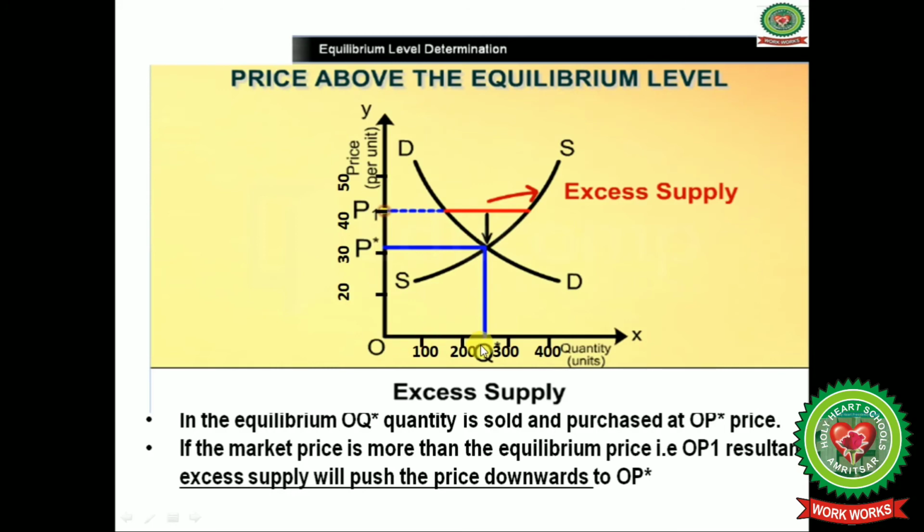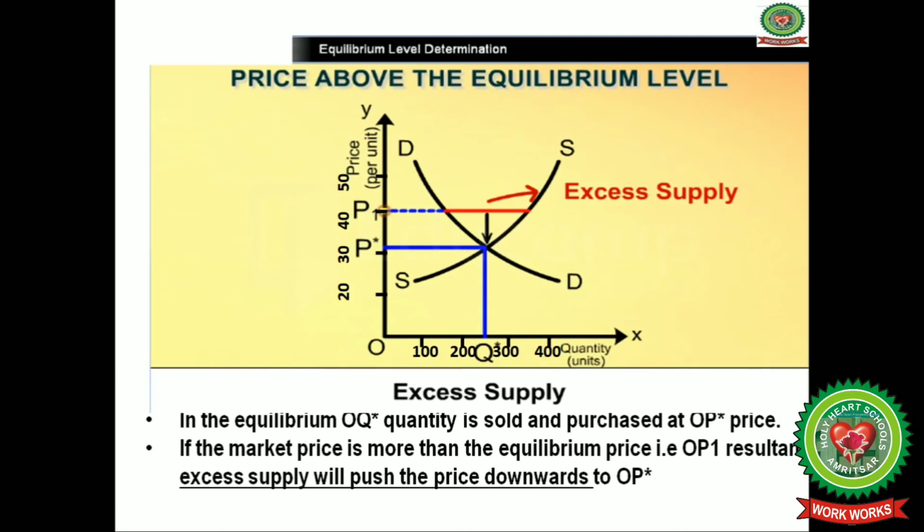So in the equilibrium, OQ star quantity was sold and purchased at OP star price, and if the market price is more than the equilibrium price, this is the equilibrium price OP star, and if the market price is OP1, what is the result?